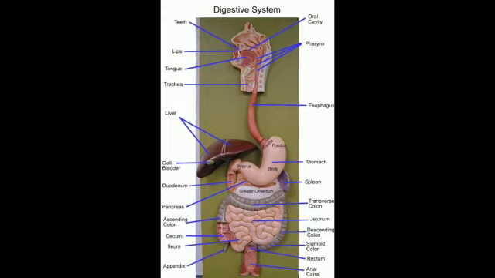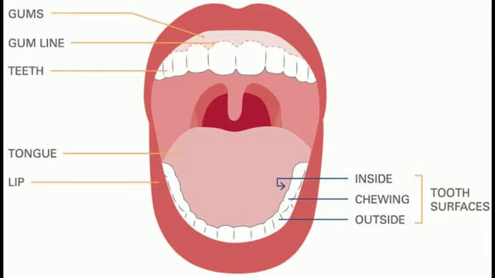The start of the alimentary canal is the mouth. Here is a diagram of a mouth. The anterior-most part of the alimentary canal is called the mouth. It has an opening which is bounded by the lips, that is upper and lower lips. The place where the mouth opens is called the buccal cavity. The mouth helps in receiving food and swallowing it, and is directly connected to the food pipe. The mouth also consists of teeth and the tongue, which help in chewing and swallowing food.